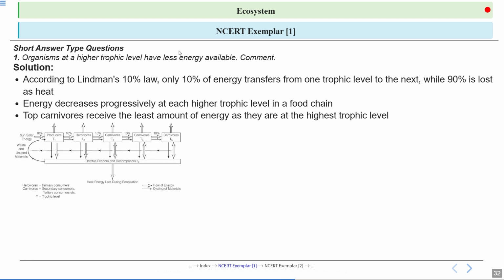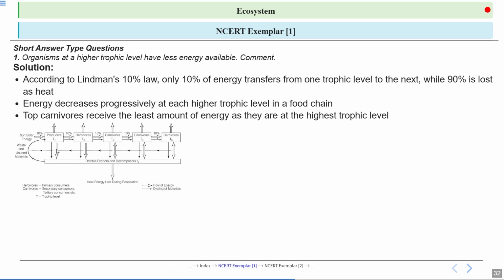Here you can see an image showing the loss of energy. Energy is always transferred in one direction, from producers to the consumers. First of all, producers capture the light energy. Okay, and then the producers do the process of photosynthesis, they produce biomass, they produce energy.